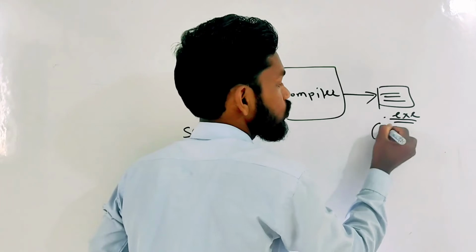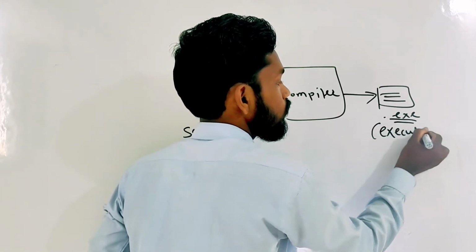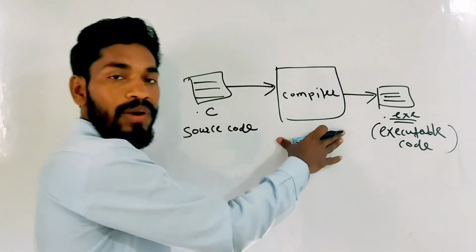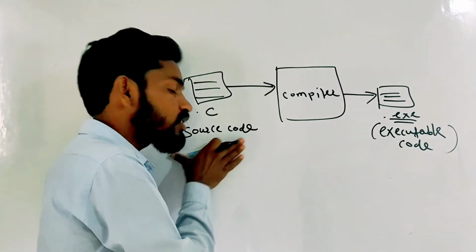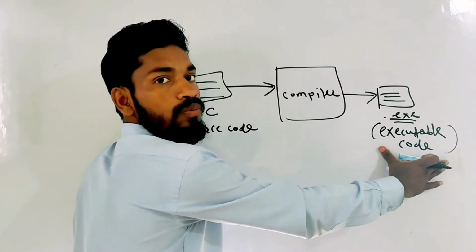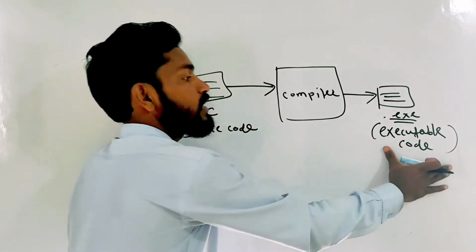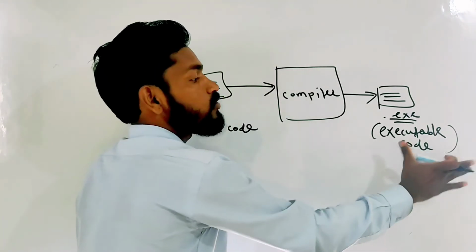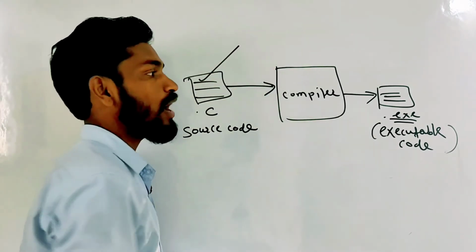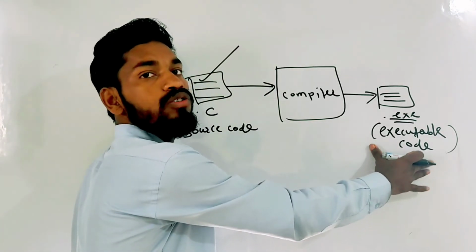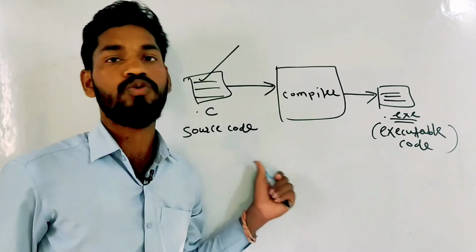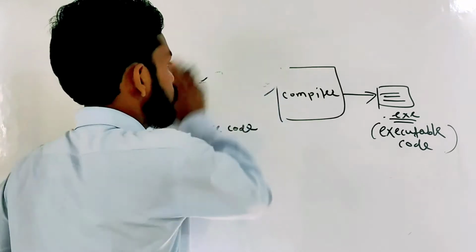It is called an executable file, executable code. Before compilation, whatever we have written is called source code. After compilation, the compiler generates one more file, called the executable code. Please understand the difference between source code and executable file. This is also called an application file. If you want to edit the code, then you need to go for the source code. You can't change anything in the executable file because it is binary code. Okay, this is the difference between source code and executable code.